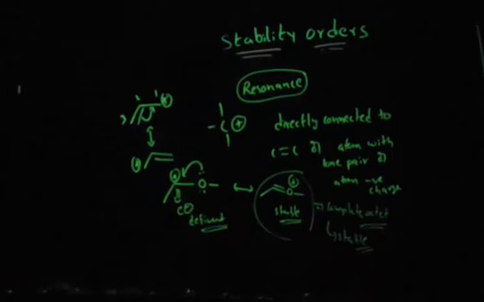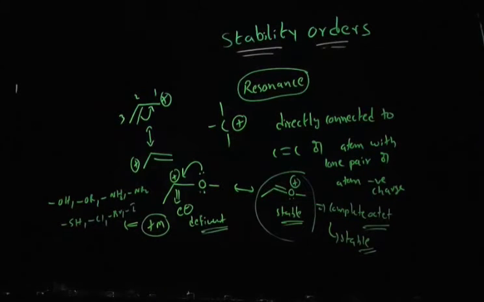Here you can see the oxygen atom donating its lone pair of electrons. Such atoms are called plus M groups. Any atom which contains a lone pair of electrons that is available to donate, such groups are called plus M groups. There are many plus M groups involved in resonance: OH group, alkoxy group OR, NH2 group, NR2 group, SH group, or chlorine, bromine, iodine. The important factor is that all these contain lone pairs of electrons, so they are ready to give them to the carbocation.